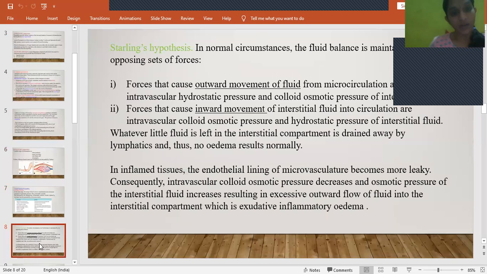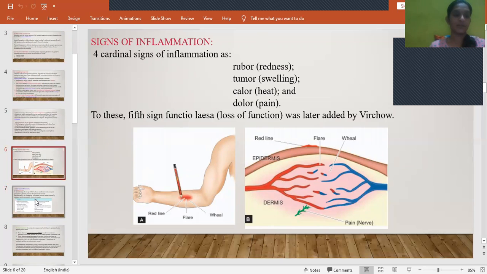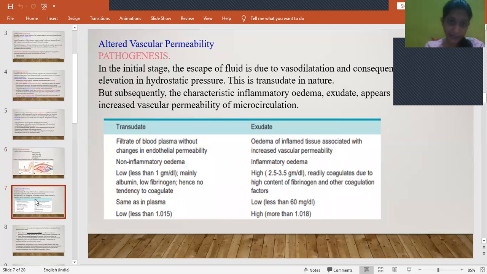Now coming to Starling's hypothesis. The other mechanism, besides hemodynamic changes, is altered vascular permeability. So this we consider as the pathogenesis of acute inflammation. What do you mean by altered vascular permeability? What do you mean by permeability? Permeability is the capacity of the blood cells or any particles to move from one part to the other. That we call permeability. What do you mean by vascular permeability? It is the capacity of the blood vessel to move contents in and out of the blood vessel. That we call vascular permeability.